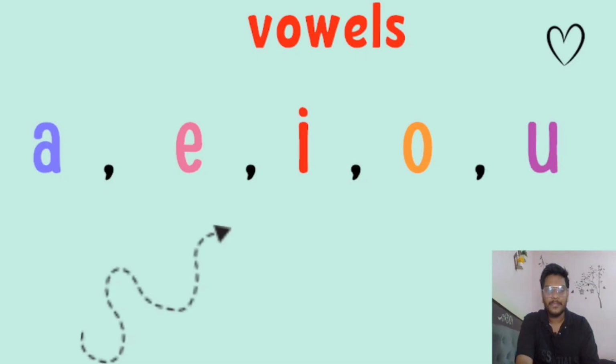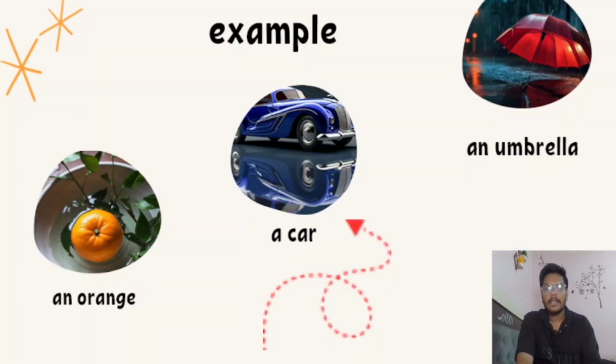In these examples, we have to see orange. Orange has a vowel sound, O for orange. So before orange, we have to use an, because orange has a vowel sound. Do you understand? A car.